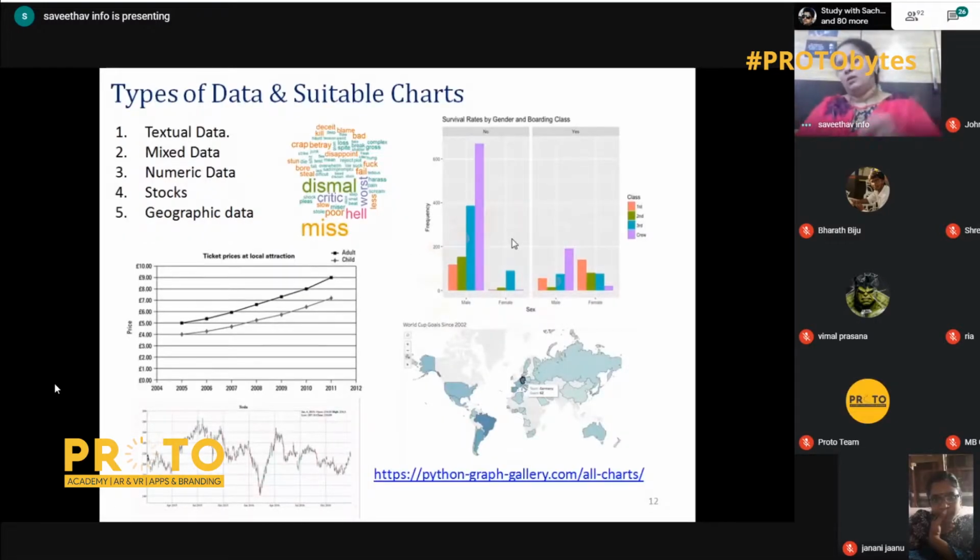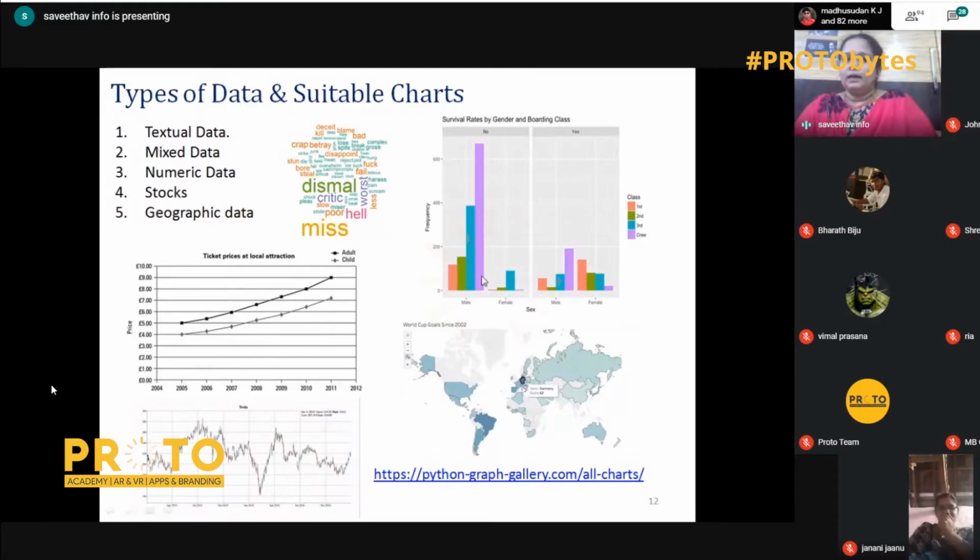So we are dealing purely with textual data today. Our topic is going to be textual, but I thought it would be better if I give you an insight into the different graphs used for the different types of data in Python. It starts with textual data, then we have mixed data, numeric data, stocks, and geographic data. For textual data, they preferably go in for clouds. This is known as a word cloud, and this is generated in Python.